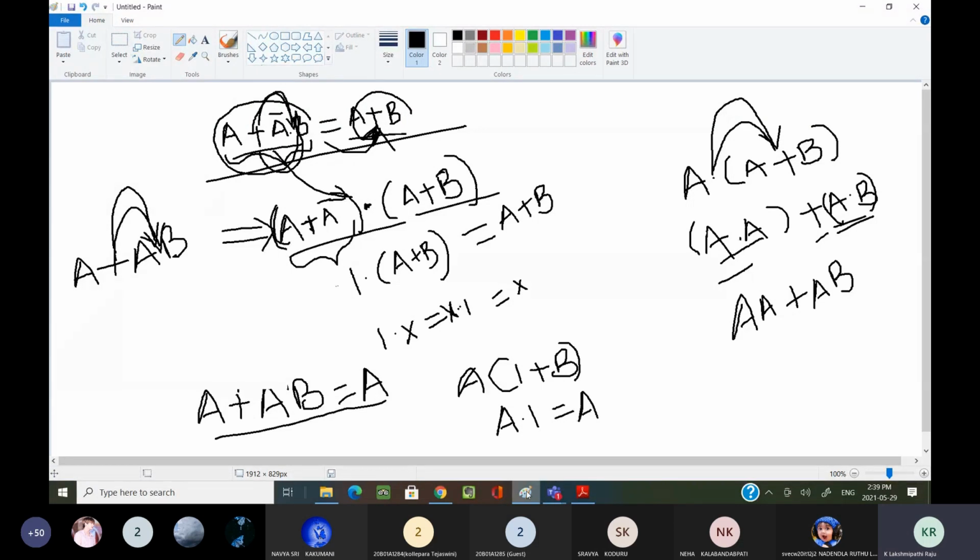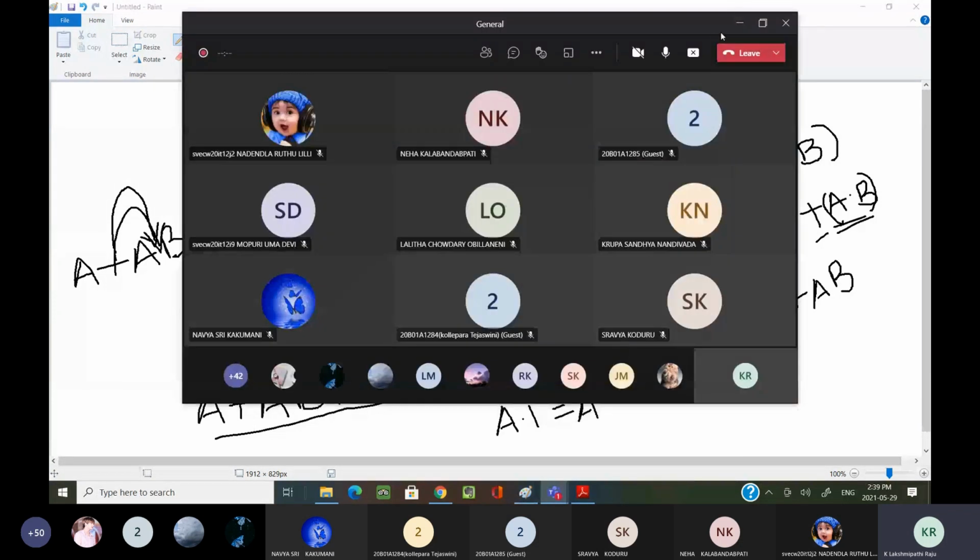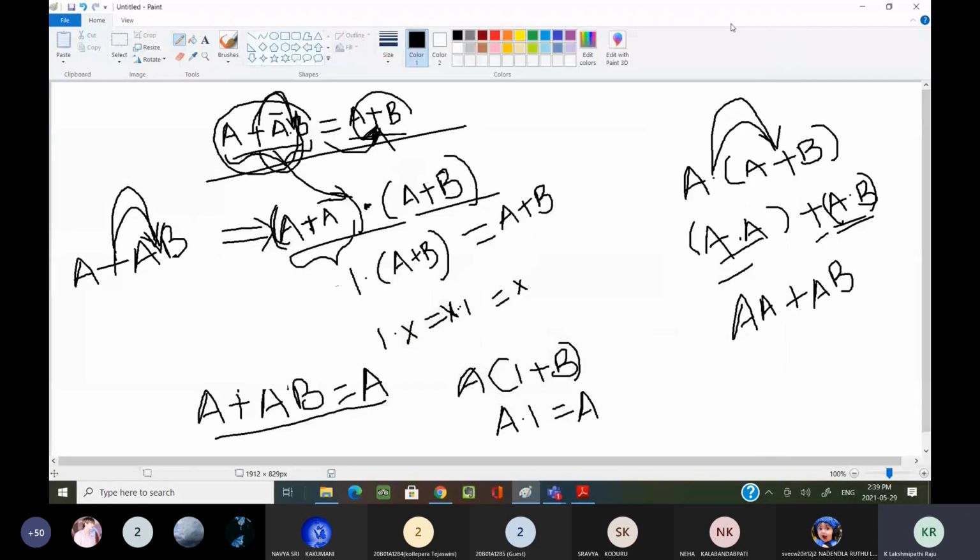Okay, now just note down. I am dictating the notes. Note down some postulates, which are the same things we have already discussed here, from a running notes point of view. Then we will move to the problems, as well as the next concept, duality property, and how we can simplify the logical expressions. Everything we are going to see one by one.